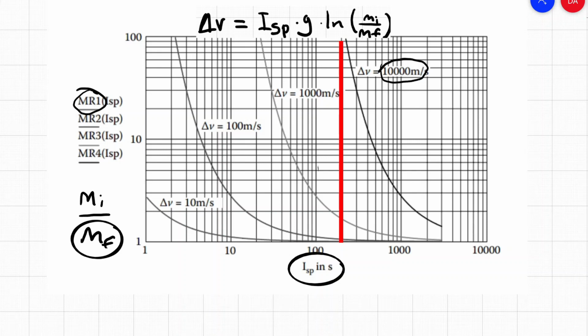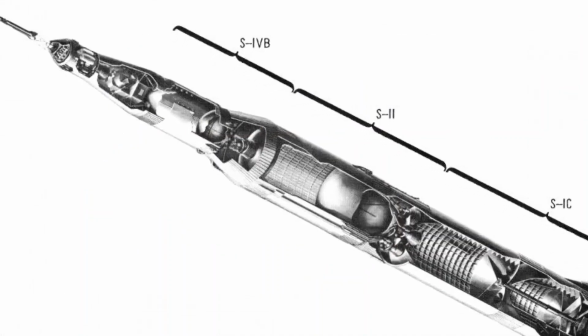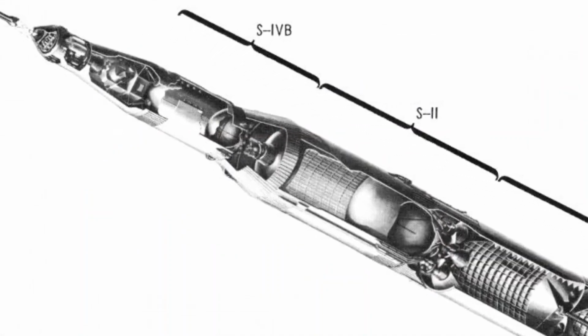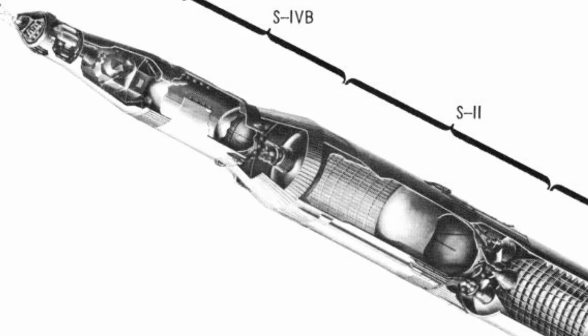But if our engine has a specific impulse of about 400, then our mass ratio will be about 12, and about 8% of our rocket will be payload, which is much better. And for example, the Saturn V second and third stages had a specific impulse of about 421.